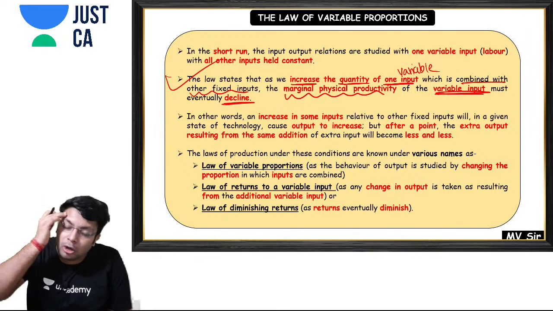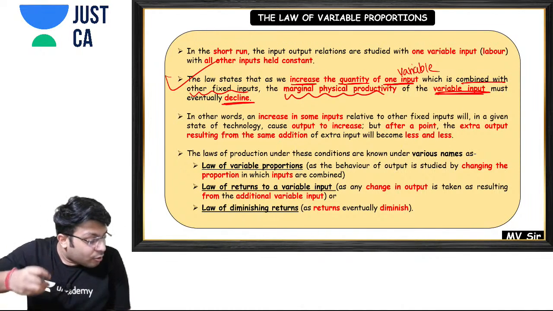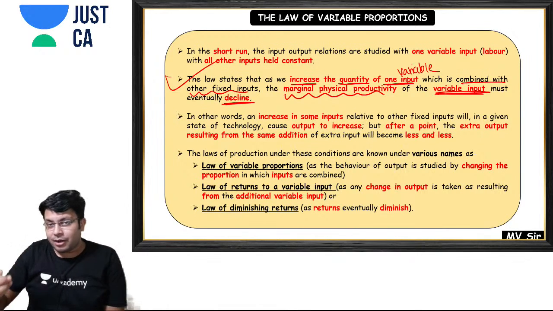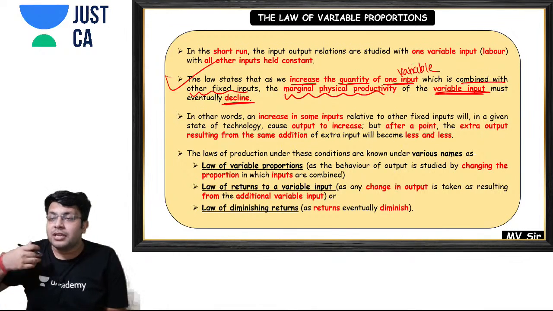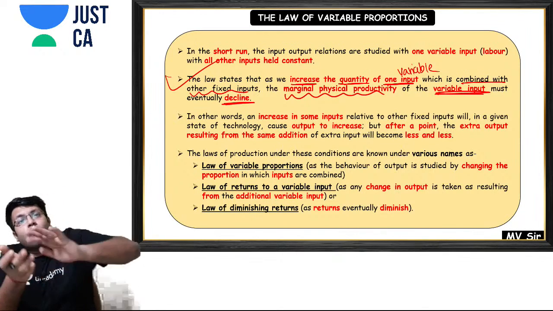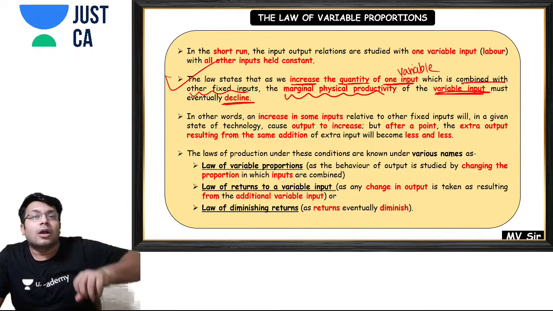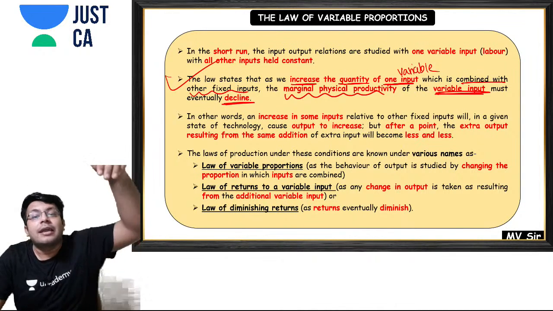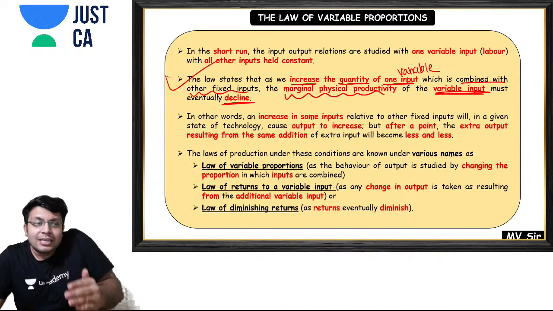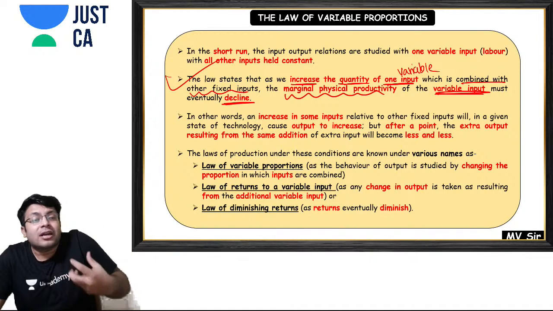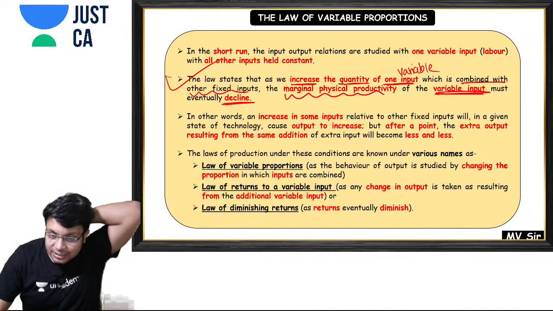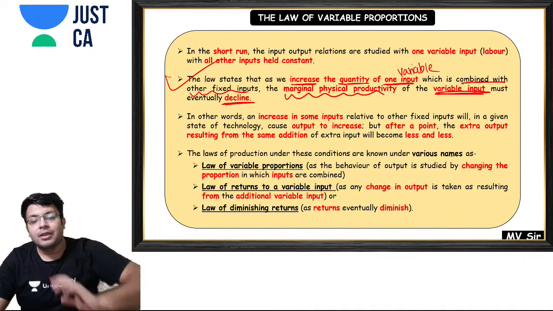So what does the law say? If you continue increasing the quantity of the labor, the contribution to the total output that each additional labor is giving keeps on decreasing. So due to each additional labor, the marginal product of the labor will keep on decreasing. That is what is stated under the law of variable proportion.